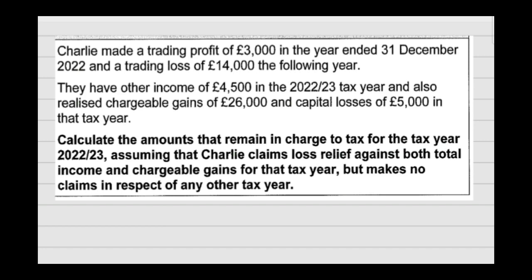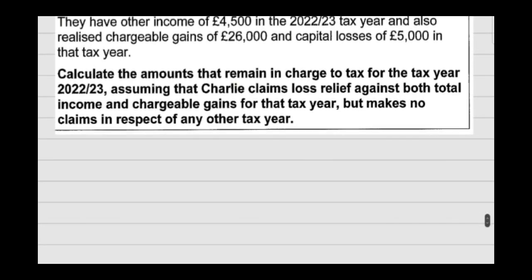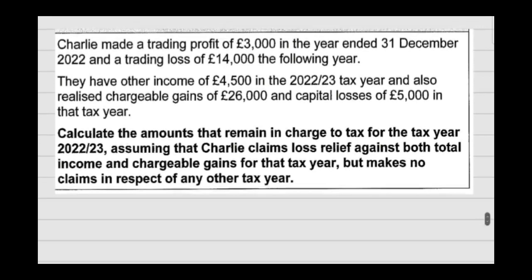Calculate the amount that remain in charge to tax for the tax year 22-23, assuming that Charlie claims loss relief against both total income and chargeable gain, but no claim again in respect of any other tax year. Remember the point that if you are going to set off your loss against chargeable gain, first you have to set off the loss against total income.